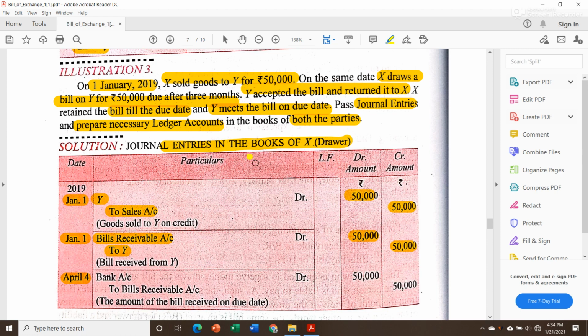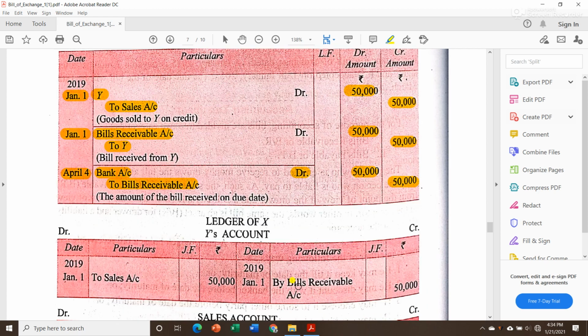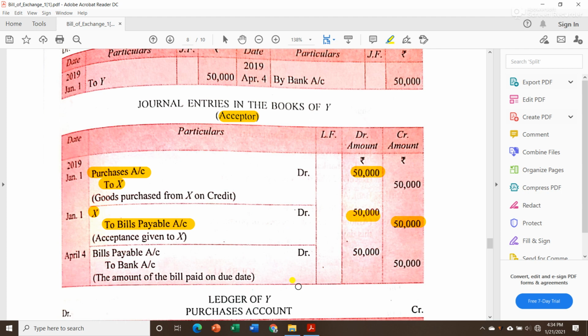So I received money in the bank account, so the bank account will be debited, and in exchange for what I received money, bills receivable. After giving that bill receivable to Mr. Y, he paid me 50,000 in my bank account, so I will write bank account debit to bills receivable account rupees 50,000.